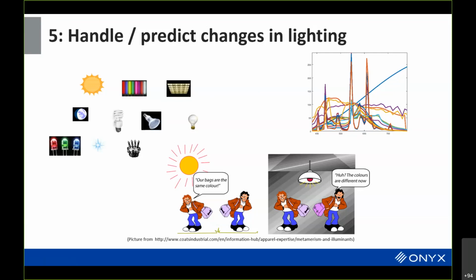But what will happen is that different objects, when they go from one light source to another light source, will actually change their appearance. And with ICC Max, when you have spectral reflectances in, say, a printer profile, you also specify the light source that you want to use, and you can potentially replace that and predict how things will change for different light sources and different observers.